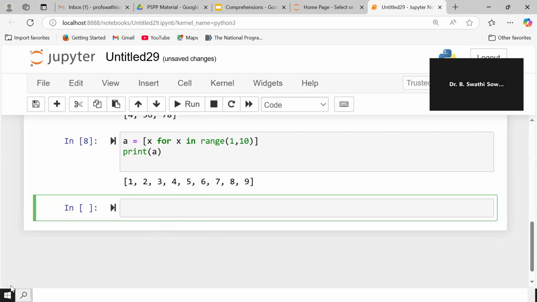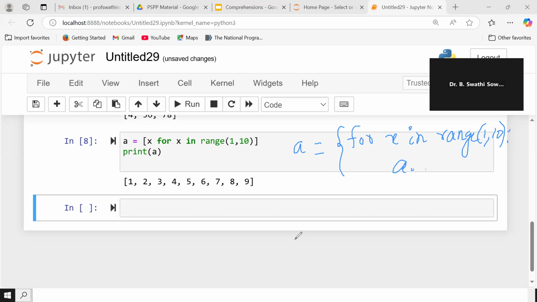Actually, what's happening here is, A is equal to a list. This A program is for X in range 1, comma 10. What we have to do is append: A dot append of X. So A dot append of X. This code is rewritten like this.